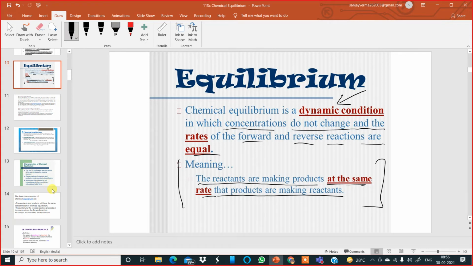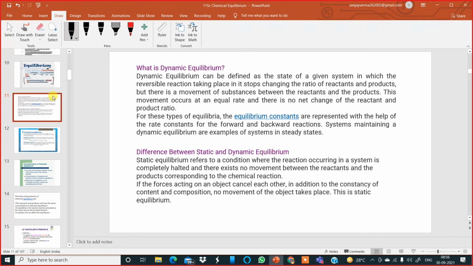Now moving to the next slide, let us go into detail with regard to dynamic equilibrium. Dynamic equilibrium is defined as the state of a given system in which the reversible reaction taking place in it stops changing the ratio of the reactant and products. But there is a movement of substances between the reactants and the products. This movement occurs at an equal rate and there is no net change of the reactant and product ratio.